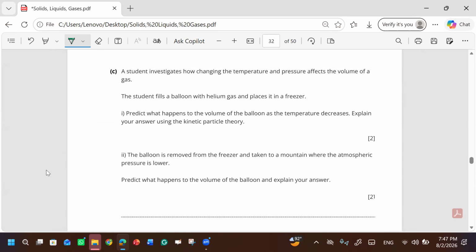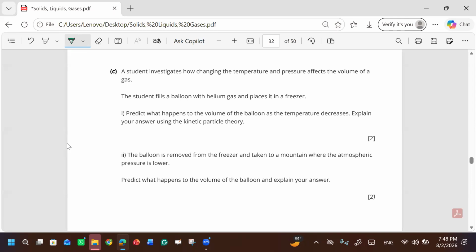A student investigates how changing the temperature and pressure affect the volume of a gas. The student fills a balloon with helium gas and places it in a freezer. Predict what happens to the volume of the balloon as the temperature decreases. What happens to the volume? It will stay the normal.